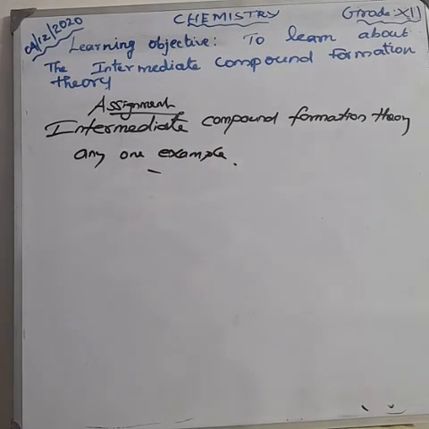Please all of you take the textbook. I will mark and give the page number: page number 80, second volume. The intermediate compound formation theory. The catalyst acts by providing a new path with low energy of activation.